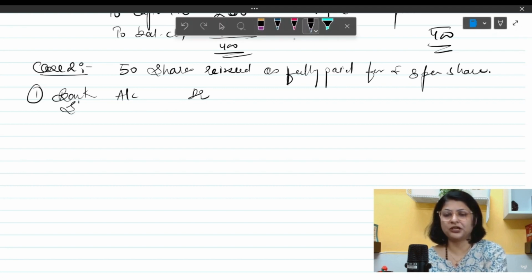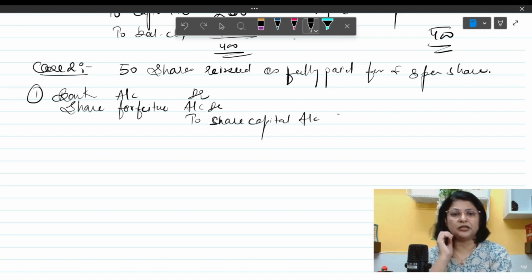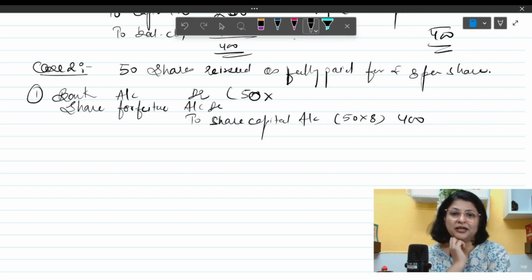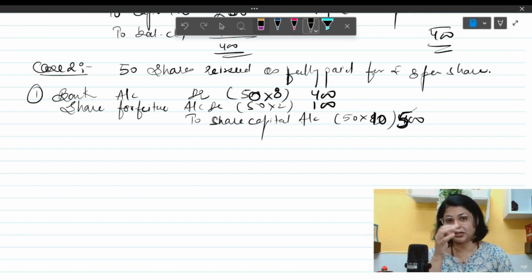Share forfeiture account debit to share capital. Under share capital, I am going to write 50 multiplied by 8, which will become 400. Sorry, here I have to write 50 multiplied by 10, this is 500, and here it is 400, means 100 rupees which is discount, which comes to 50 multiplied by 2, has to be taken from share forfeiture account.